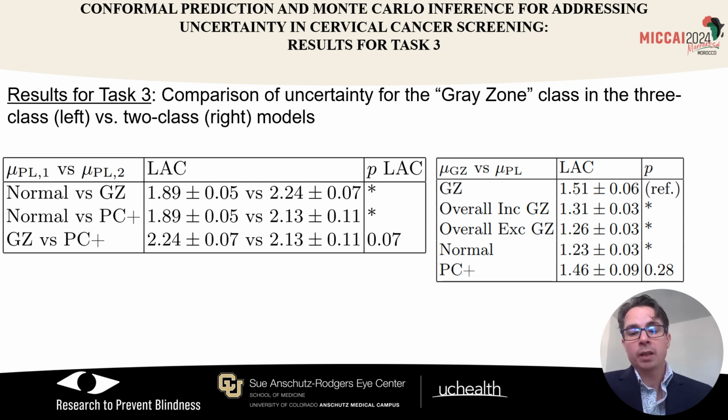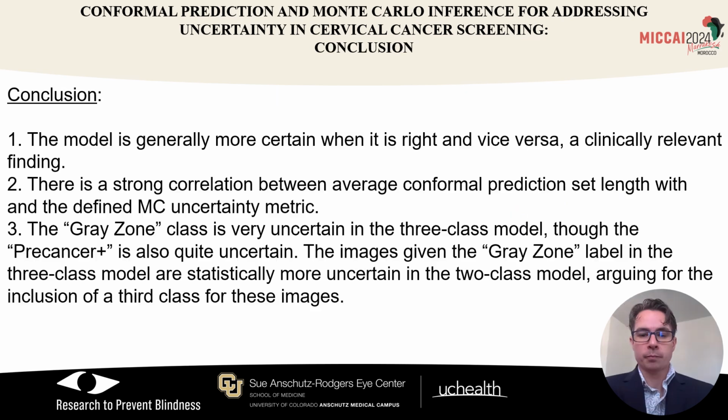precancer plus. Moving on to the 2 class model on the right, the gray zone images were all originally classified as normal, so we can look at the average prediction set length between the normal images and these images that were reclassified as gray zone, and we see, of course, that they are statistically significantly more uncertain. We can summarize our results by saying that, in general, the model is more certain when